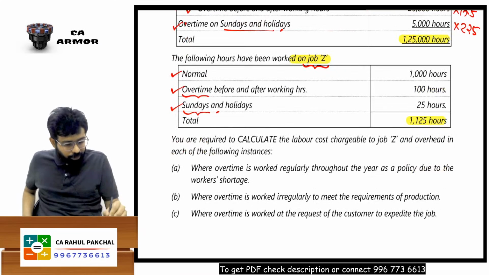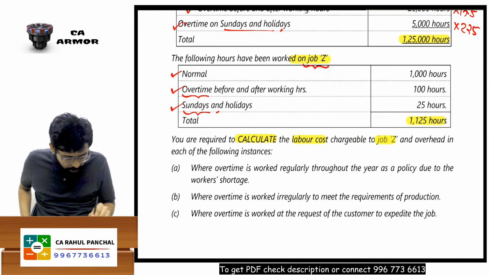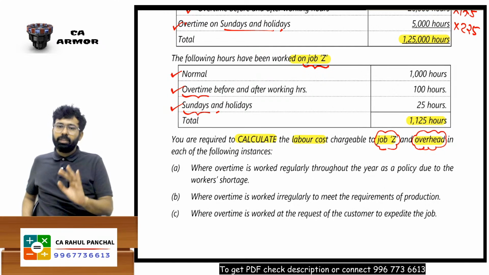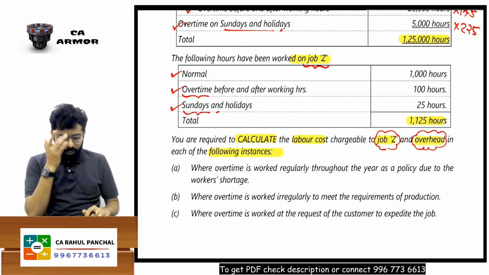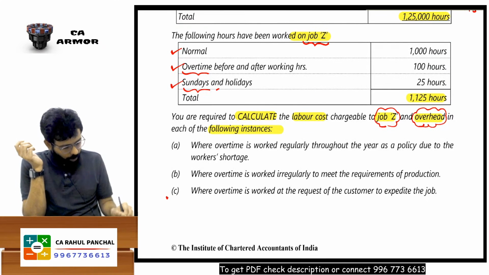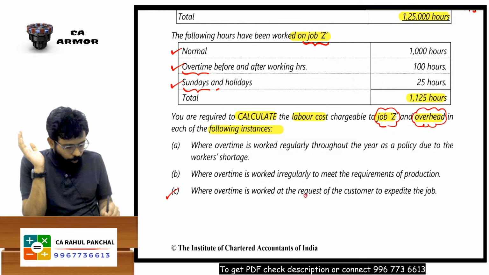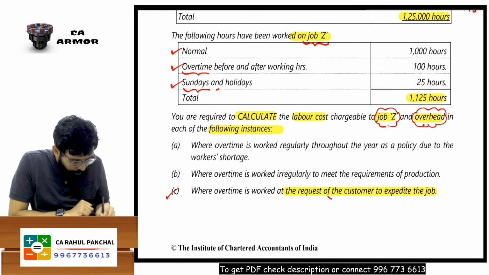Sir, you are required to calculate labor cost chargeable to job Z and overhead. Now, there are 2 options, either labor cost chargeable to job Z or overhead, in each of the following instances. Look, there are 3 instances. First, I will start with the C part, where overtime is worked at the request of the customer to expedite the job.